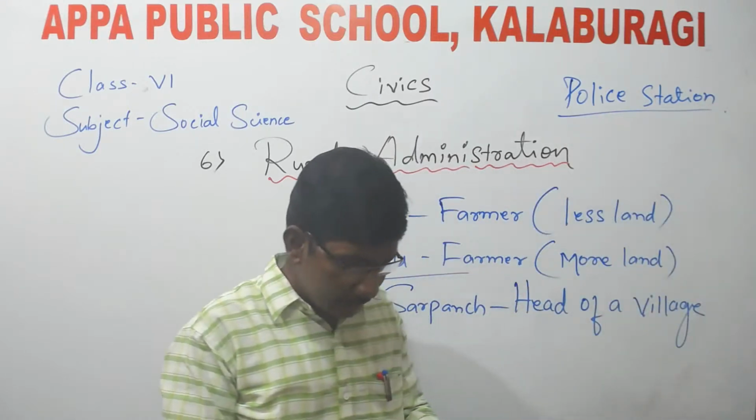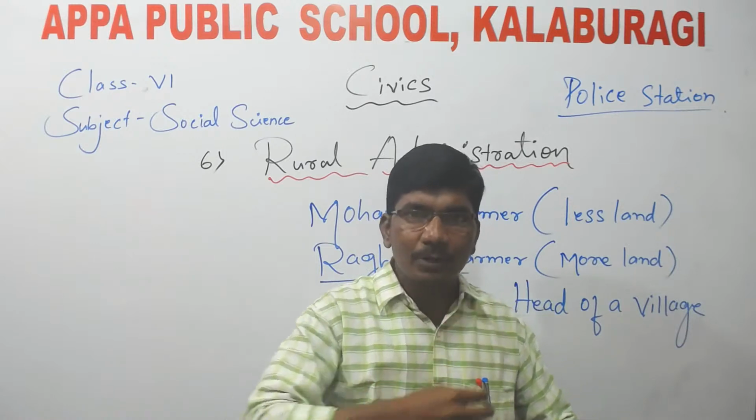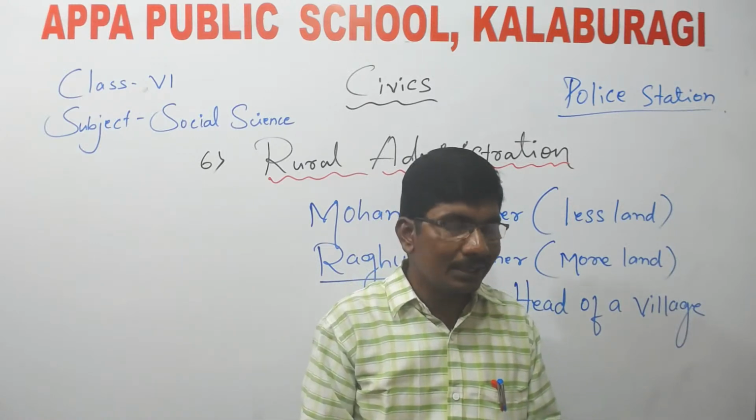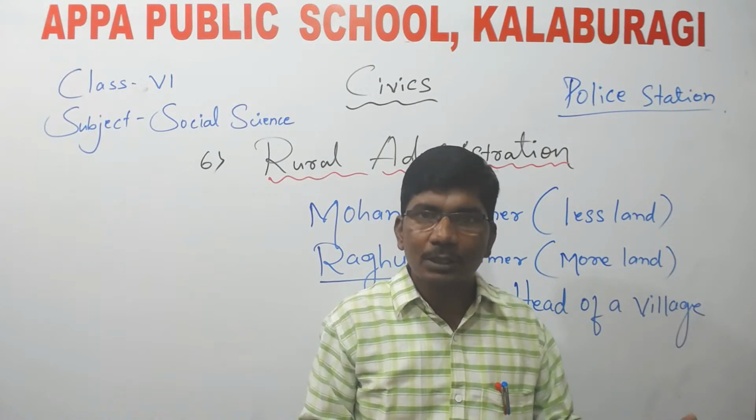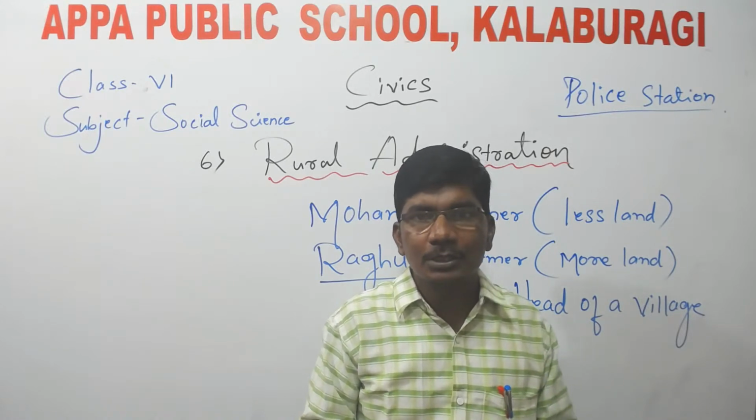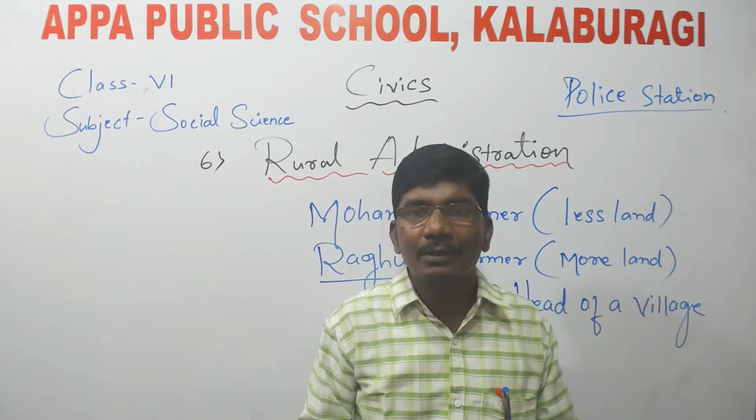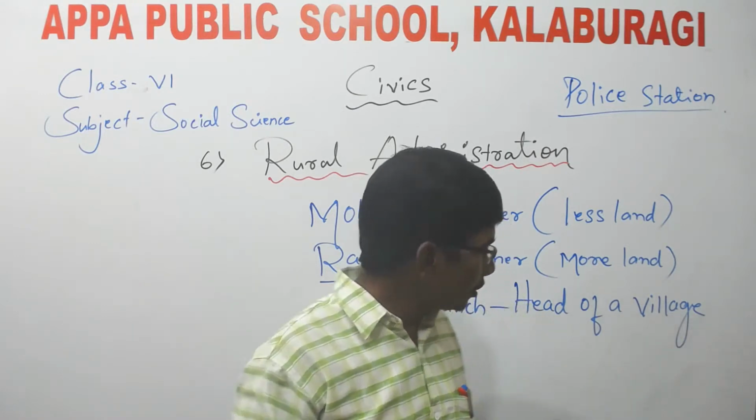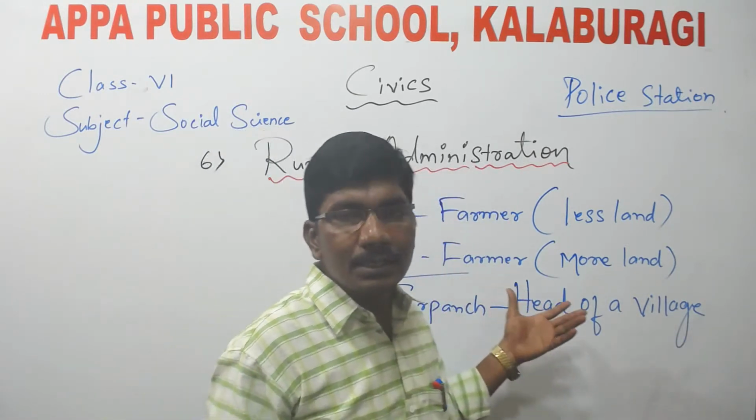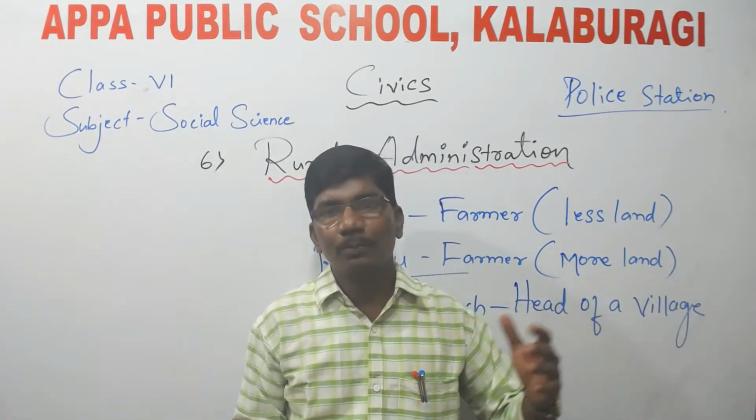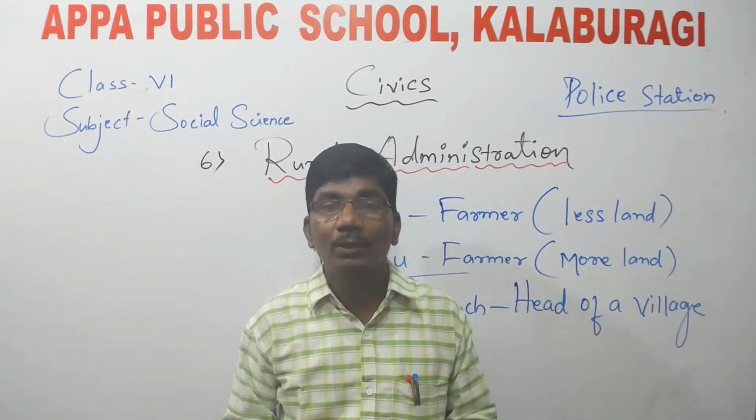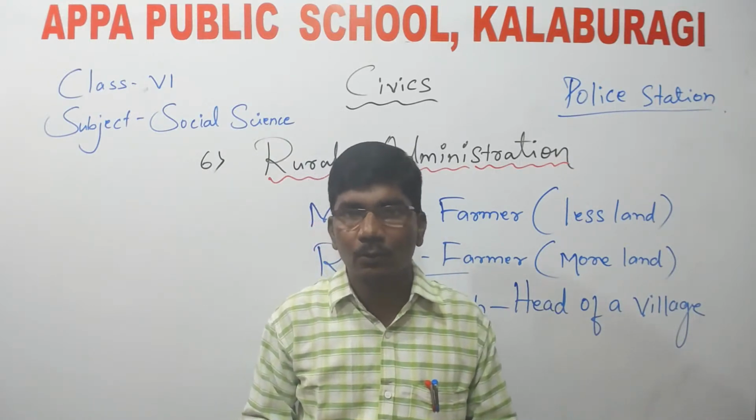Generally, if we quarrel with someone, or if we face injustice, what do we do, children? We go to the police station. When we go to the police station, they will solve the problem and we will get justice. Because of that, the villagers told Mohan to go to the police station and give a complaint against Raghu.